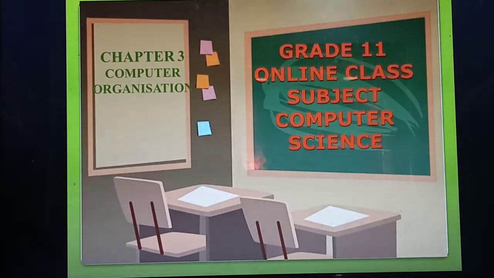Before I start today's class, just recall the things you have studied in the previous classes in this chapter. You have studied about the microprocessor. What do you mean by microprocessor? One important 5-mark question I told you to study is the characteristics of microprocessor. Very important 5-mark question.